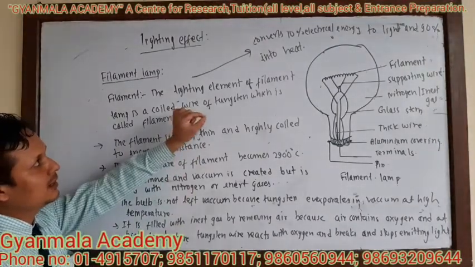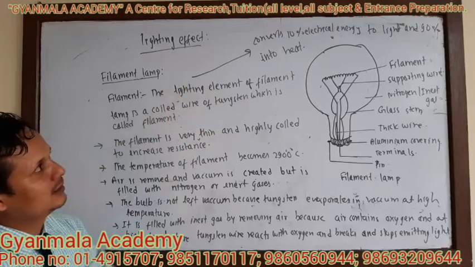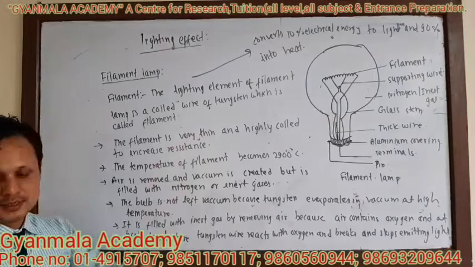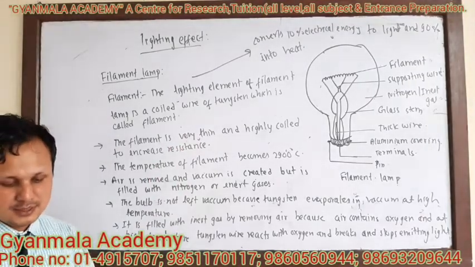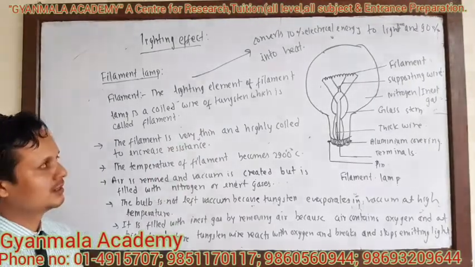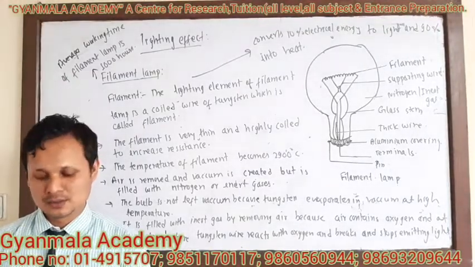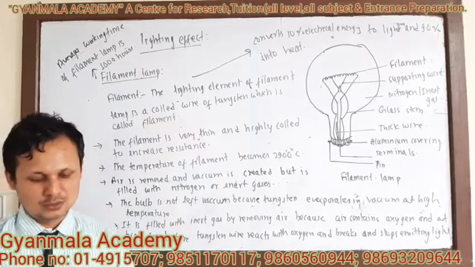This filament lamp converts 10% of electrical energy to light energy and 90% into heat energy. Its efficiency is 10%. And a filament lamp generally works for 1000 hours. Its lifespan is about 1000 hours.